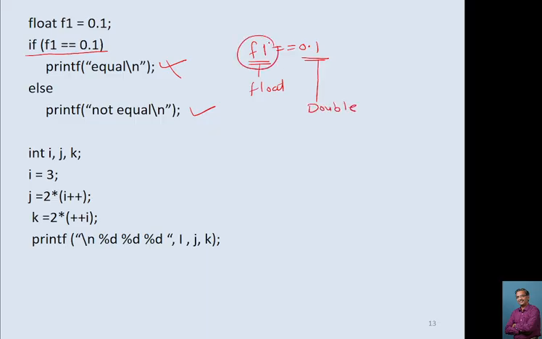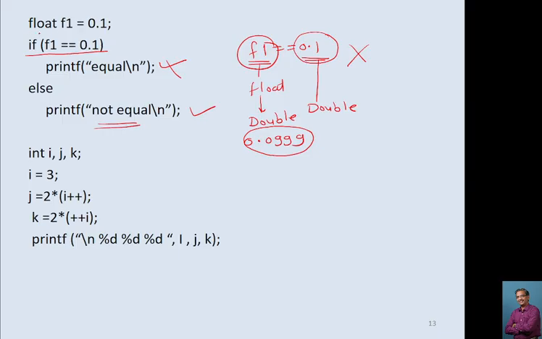So this float gets converted into the double, and while converting this float into the double, it will convert this like this, 0.09999, okay, one less, and then 0.0999 is not equal to 0.1, so this will print not equal.